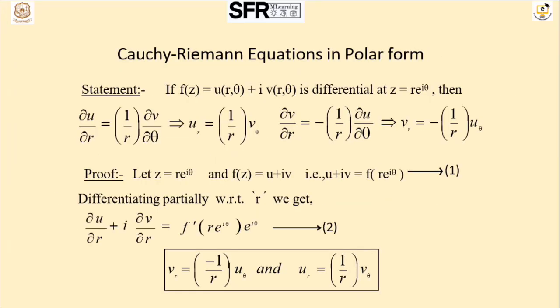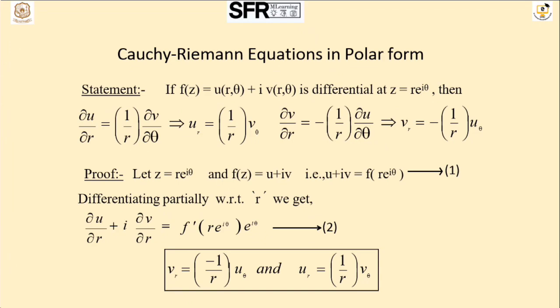We know the Cauchy-Riemann equations. If theta is constant, it is in the polar form, so I am going to derive the Cauchy-Riemann equations in polar form. The first one is I am taking f of z as u of r comma theta plus i v of r comma theta. In the previous function I took f of z as u of x comma y plus i v of x comma y. In the polar form I am taking f of z equal to u of r comma theta plus i v of r comma theta. In the polar form, we are taking the derivatives with respect to r and theta.